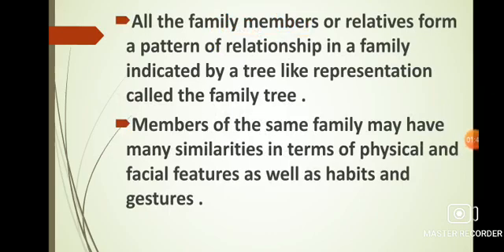All the family members or relatives form a pattern of relationship in a family indicated by a tree-like representation called the family tree. Members of the same family may have many similarities in terms of physical and facial features as well as habits and gestures.